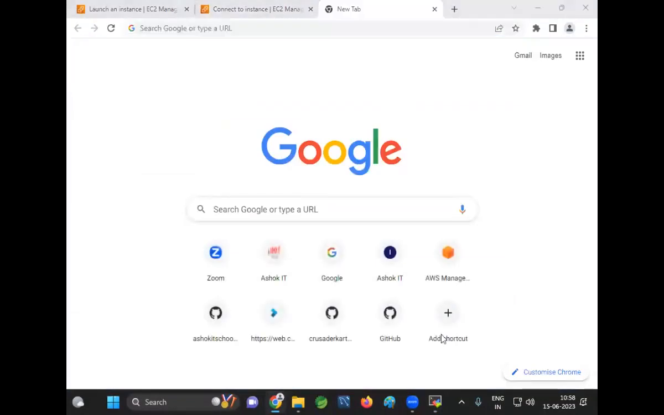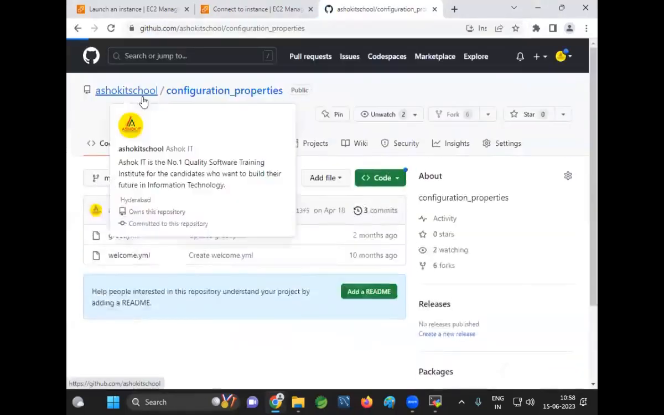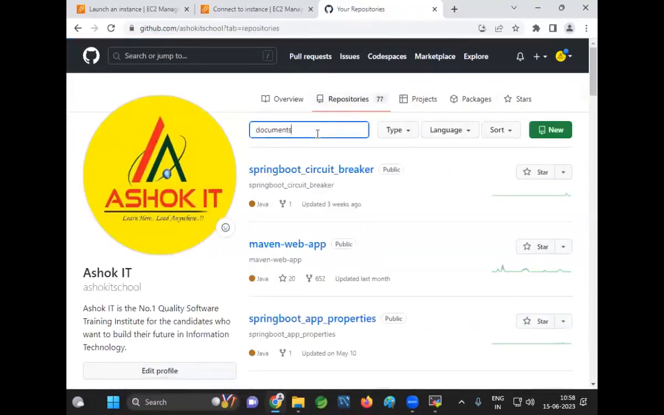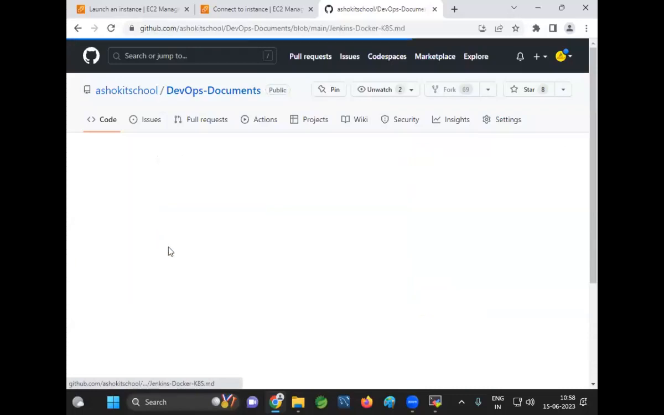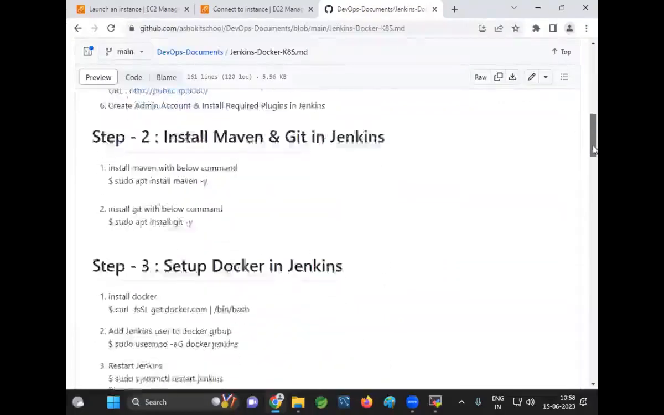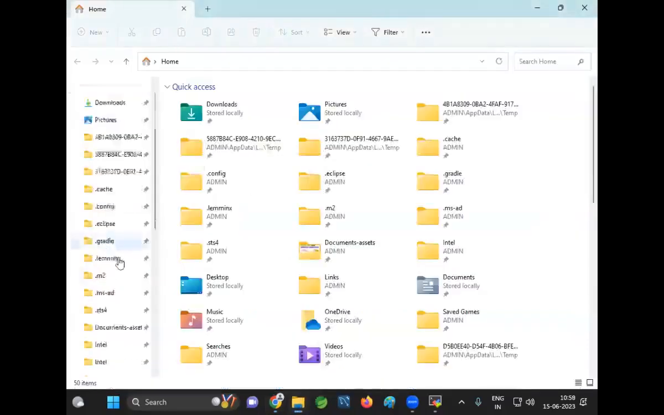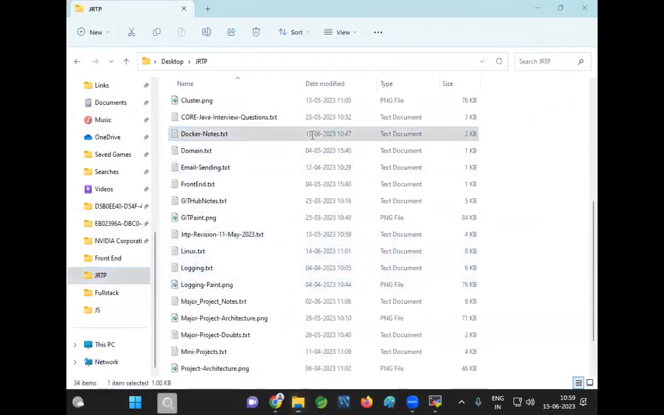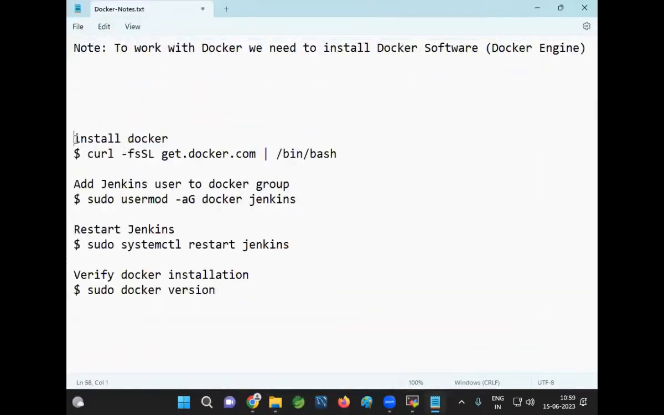I have given those commands in my Git repository, on GitHub. In GitHub, there is a repository with the name Documents, DevOps documents. In that, under Jenkins Docker Kubernetes integration, I prepared the steps to set up Docker in our machine. Okay guys, so these are the commands that we are going to use to set up Docker software in our Ubuntu machine. If you go for Amazon Linux, commands will be different. As I am using an Ubuntu machine, these are the commands we are going to use.